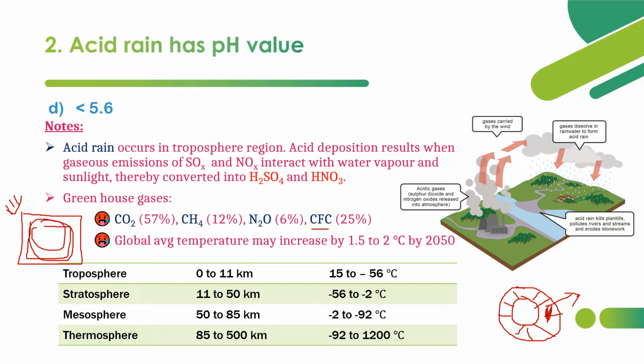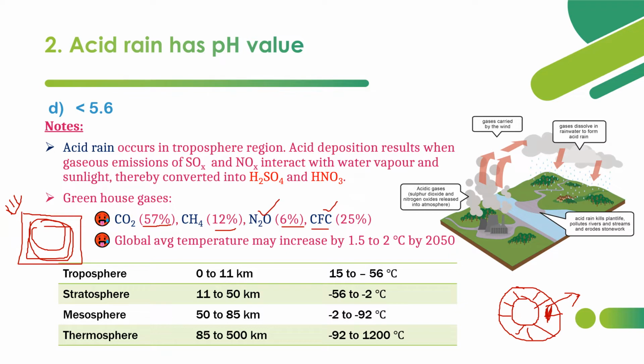There are four major greenhouse gases, that is carbon dioxide contributing 57%, methane contributing 12%, nitrous oxide 6%, and chlorofluorocarbons. Methane is 25 times more powerful than carbon dioxide. That means methane will be trapping 25 times more heat when compared to carbon dioxide. Similarly, in case of nitrous oxide, that is N2O, the heat absorbing capacity of nitrous oxide is about 230 times more than that of carbon dioxide.